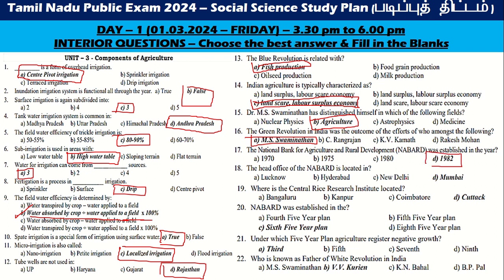Head office is located in Mumbai. Where is the Central Rice Research Institute located? Cuttack. NABARD was established in which five-year plan? Under which five-year plan did agriculture register negative growth? Third. Who is known as the father of white revolution? V.V. Kurian.